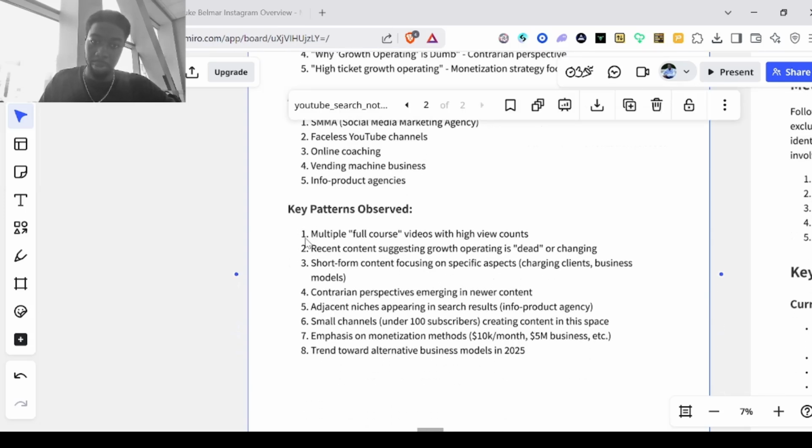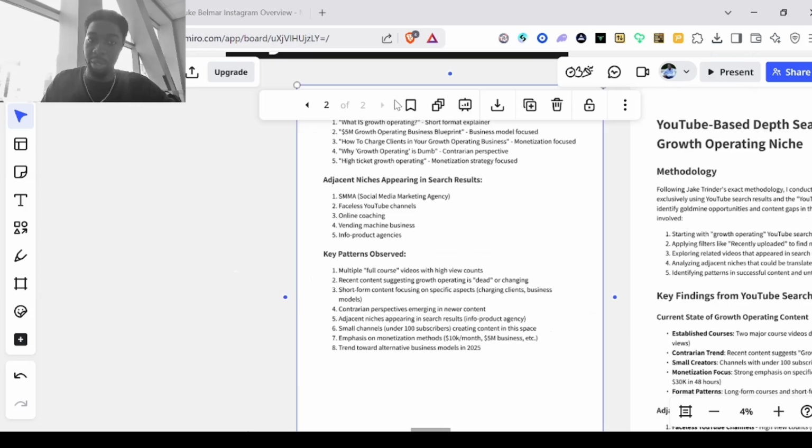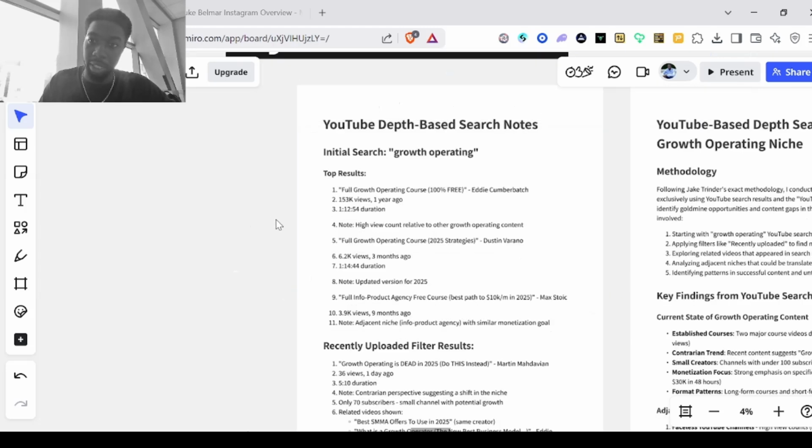Patterns observed: multiple full course videos, recent content suggesting operating is dead or changing, short form content focusing on specific topic, contrary perspective, and new content adjacent niches appearing in the first result. Smaller channel, creating content in debate, emphasis on monetization method, trend towards alternative business models in 2025. It looks like it points towards a massive shift happening in this space, right?